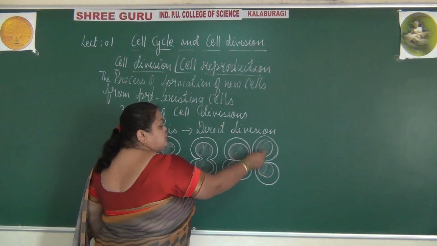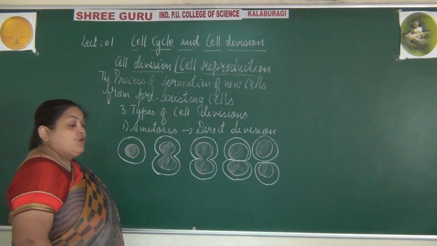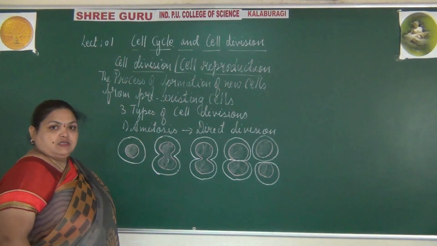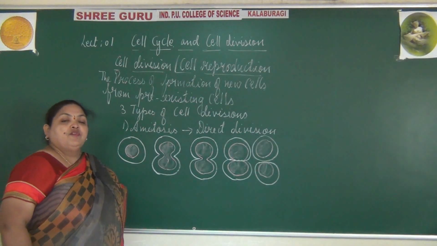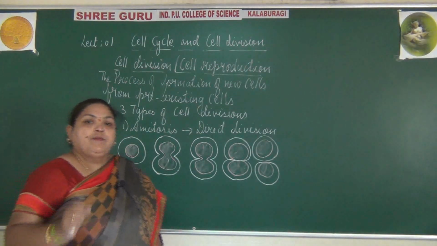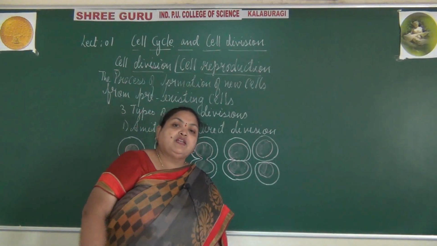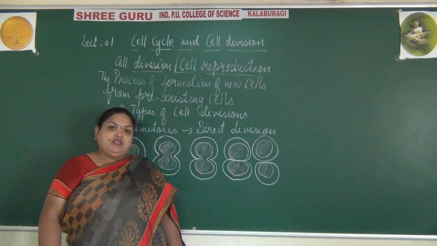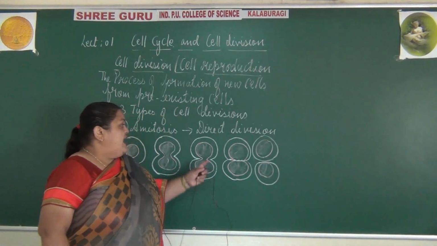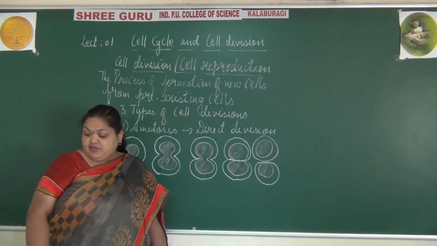And lastly, two daughter cells are formed with components similar to those of the parent cell. So we call this division direct division, or direct cell division.